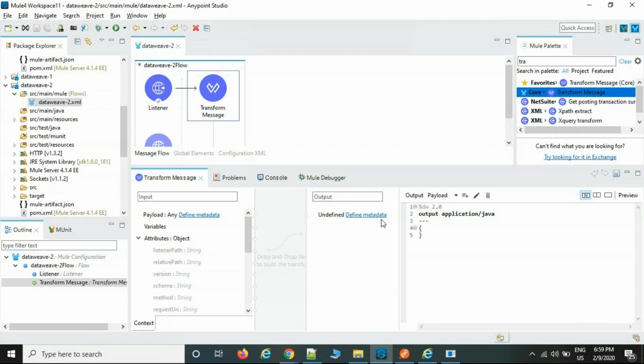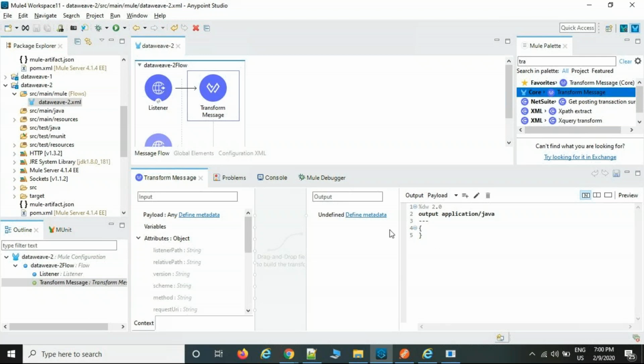Also, they are going to share the mapping sheet document. It says this is the input element, this is the output element, so we can link up the input and output. So the mapping sheet document, the input file, and the output file, all three files the customer will share. By using these files, we are going to implement the DataWeave language.